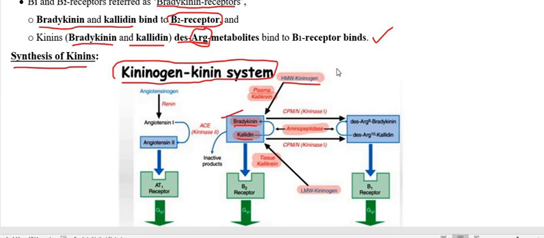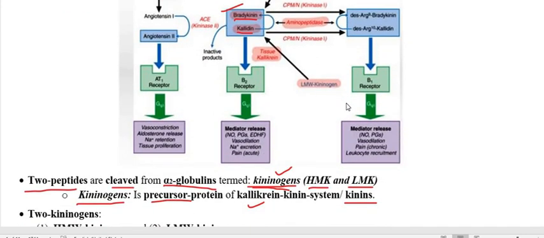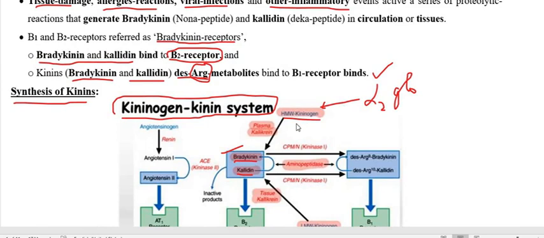So first the alpha 2 globulin is converted into the high and low molecular weight kininogen, and high molecular weight kininogen is converted into the two products bradykinin and kallidin, that we call kinins, in presence of the enzyme kallikrein, which is a serine protease.